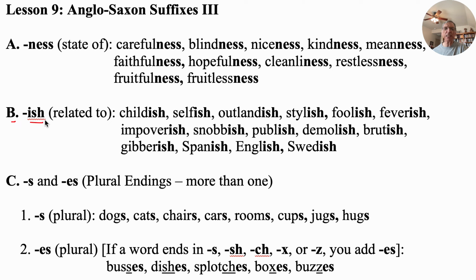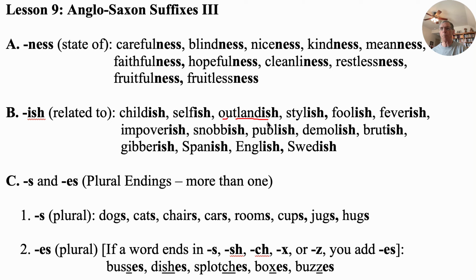B is ish, that means related to, and we can see how these work out real easy because we have child, and a person at any age who acts like a child is said to be childish. Again, selfish is related to the self, and somebody that's self-centered, they're just interested in themselves and not anybody else, don't care about other people, just themselves.